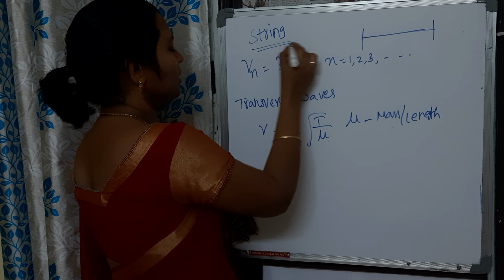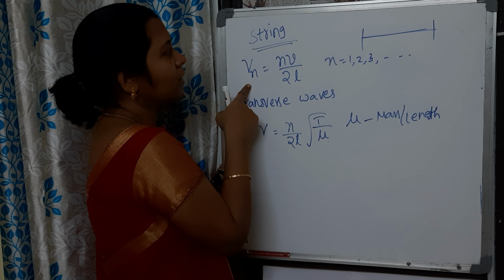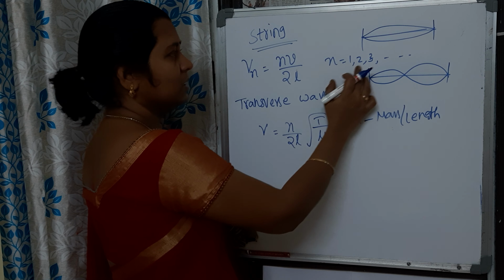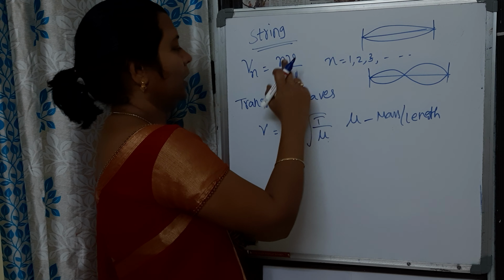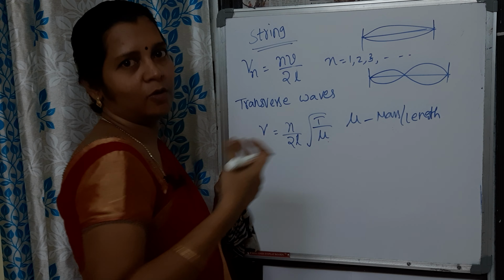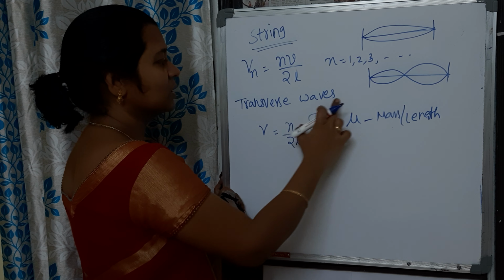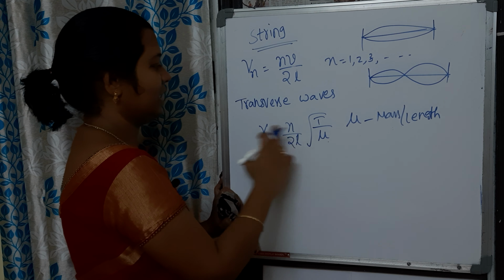In case of a string, these are the normal modes that are possible. So the string can vibrate like this, or the string can vibrate with 2 loops. So depending on this, we have to write the n value. And what is v here? V is the speed of a wave, either transverse or longitudinal. For transverse waves, we have written nu n is equal to n by 2l into square root of T by mu.